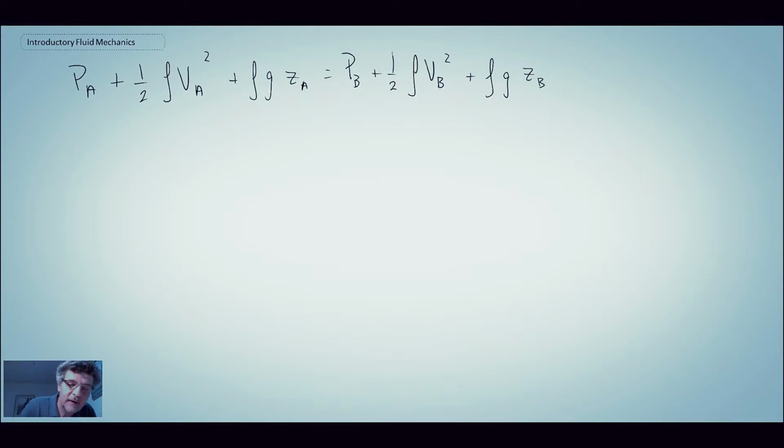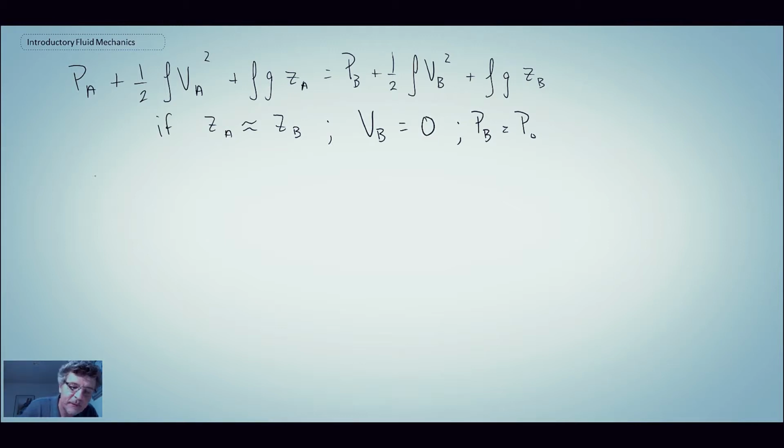And we're going to assume that ZA is approximately equal to ZB. Not much of an elevation change, even if we're dealing with water or air. The other thing that we said is that at point B, the velocity comes to 0, and consequently at point B, the pressure being measured is P naught, or the total pressure in the flow.